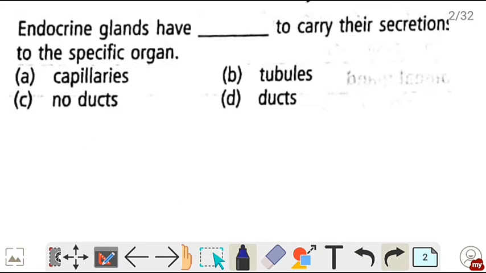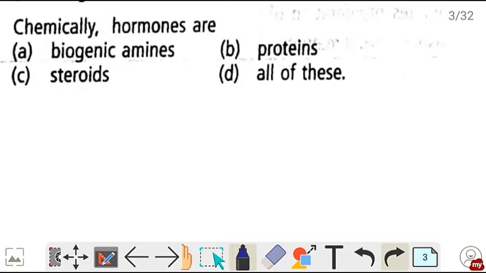So the first question, endocrine glands have dash to carry their secretion to specific organs. So endocrine glands के पास कोई duct नहीं होता है. So correct will be option C, no ducts. Next, chemically hormones are. So chemically hormones can be all of these, that is biogenic amines, proteins and steroids. So सही option है option D, all of these.